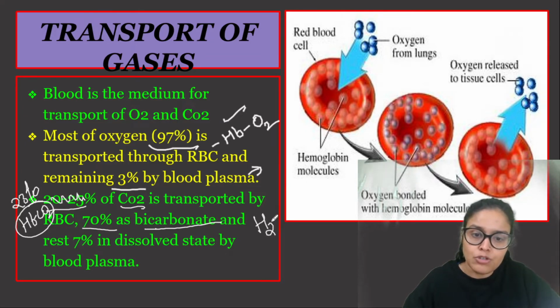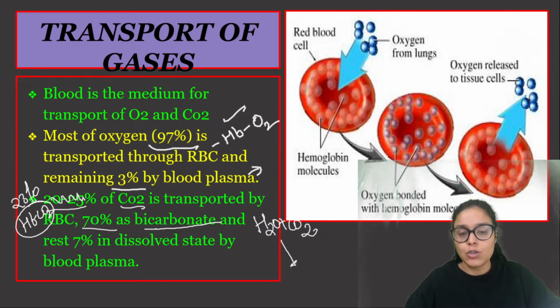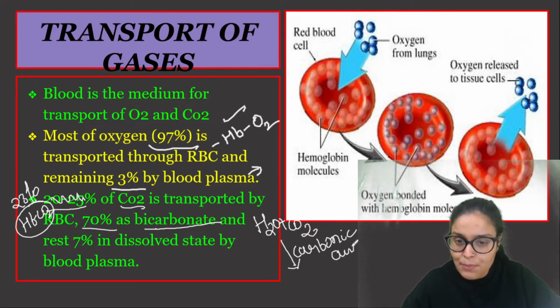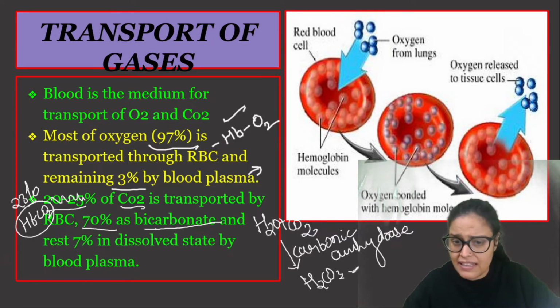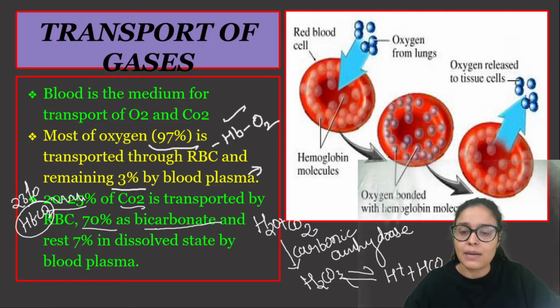So obviously it would react with water. Water reacts with CO2 in the presence of carbonic anhydrase enzyme. That carbonic anhydrase actually forms H2CO3, which is unstable, and hence it would dissociate into hydrogen ion and bicarbonate ion.